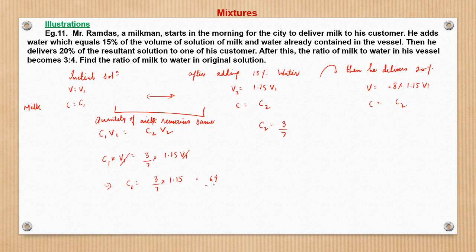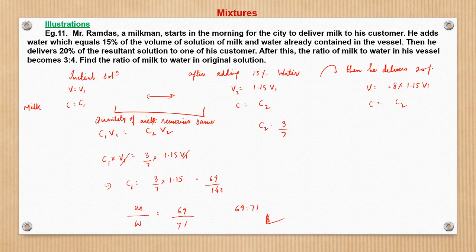This is the concentration of milk. So the ratio of milk to water would be 69 upon 140 minus 69, which is 71. So 69 is to 71 is the initial ratio of milk to water. This is the answer. This was a relatively easy one.